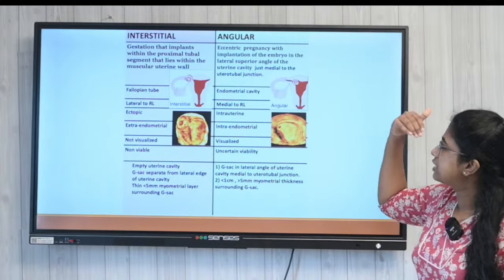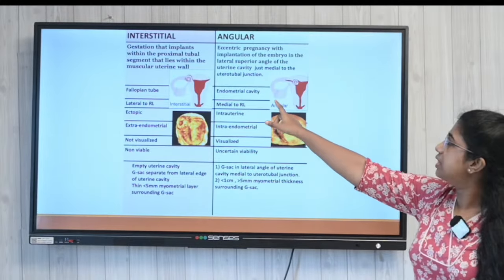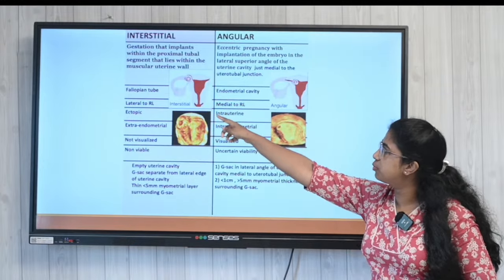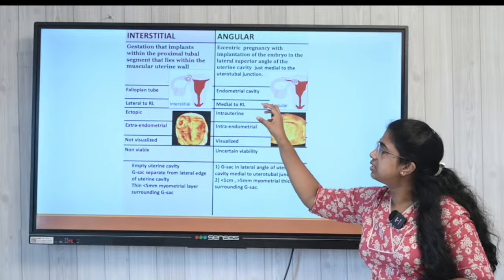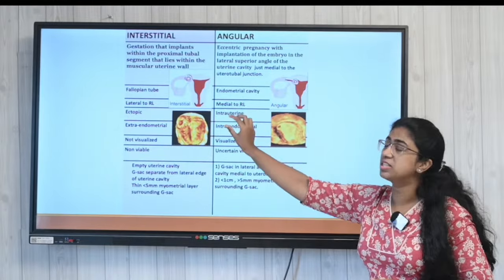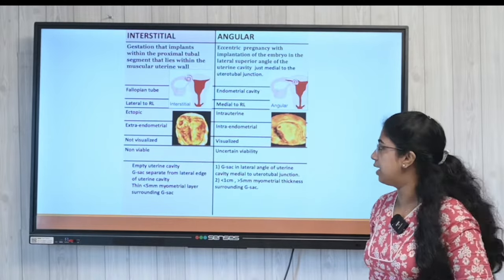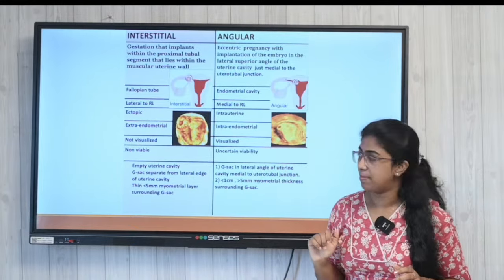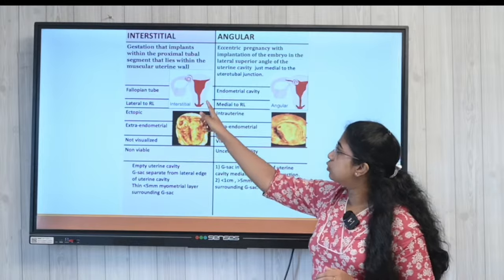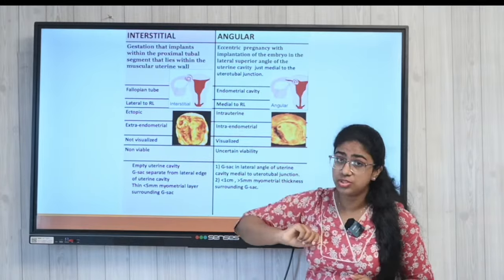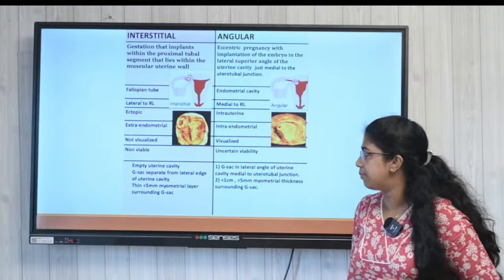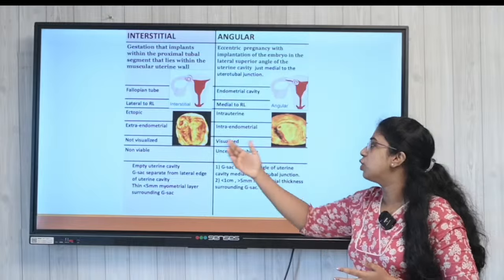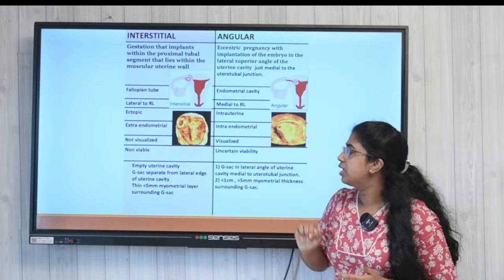Whenever there is an implantation within the proximal tubule segment, lying within the muscular uterine wall, or you can see the fallopian tubes for that matter, it is always going to be lateral to the round ligament, and it is always extra-endometrial.